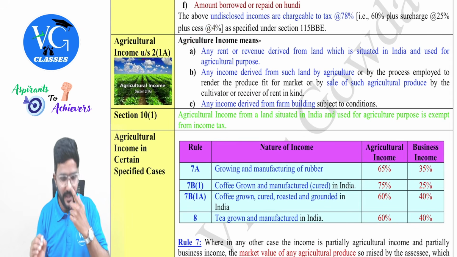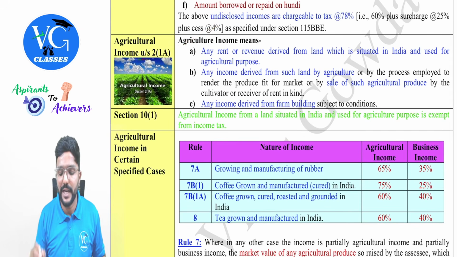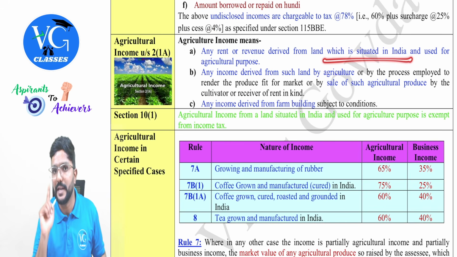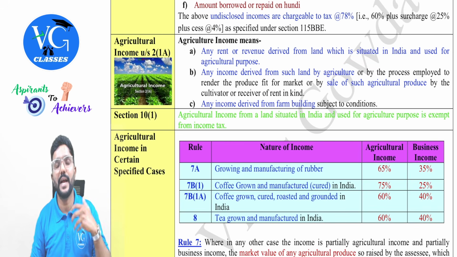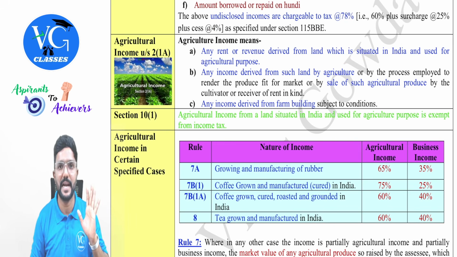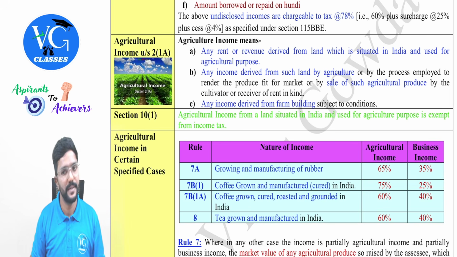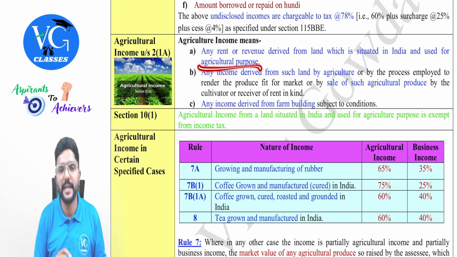Agriculture income means any rent or revenue derived from a land which is situated in India. Land should be situated in India. Sir, what if I am earning agriculture income from a land situated outside India? Then it is not exempt in India, guys. Clear? If you are a resident, you will end up paying tax on it. Yes, and used for agricultural purpose.